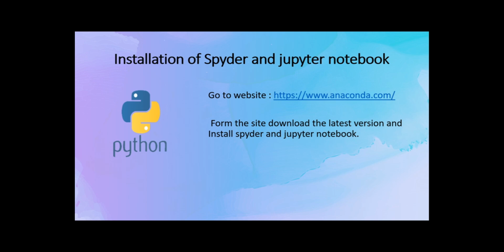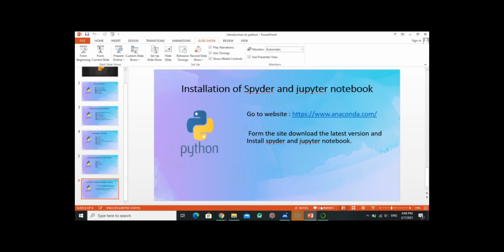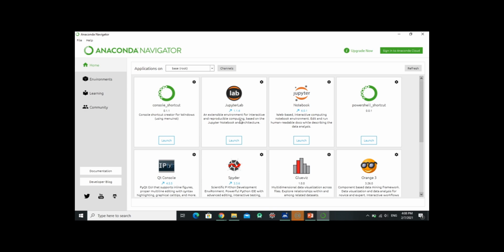Now let's go into the Anaconda Navigator. After the installation, you will find this kind of interface, and from here you can install Jupyter Notebook, JupyterLab if you want, and Spyder. As you can see, I have already downloaded it, so it is showing launch.